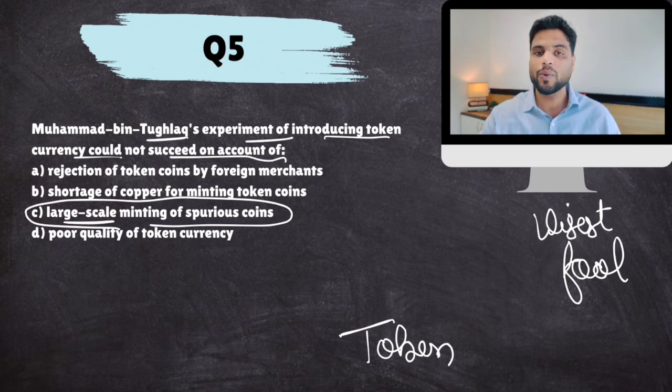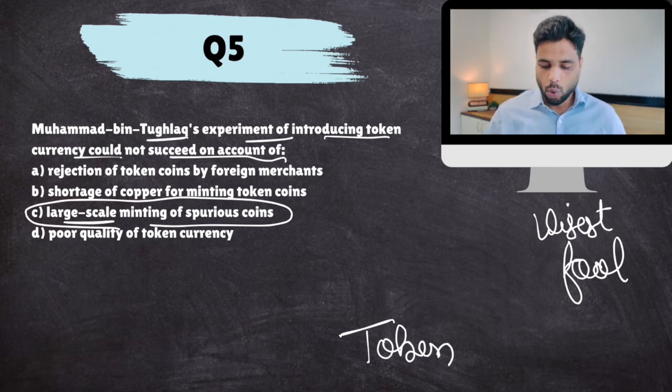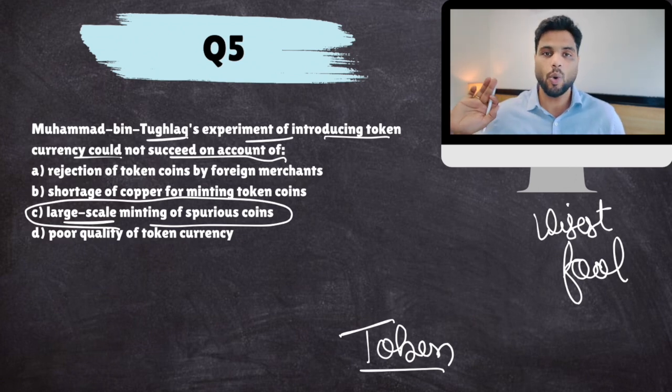And what people were doing was that they never had faith in this token currency of the Sultan. It was not a legal tender back then. I mean, the Sultan tried to make it a legal tender, but it lacked that authority. So what did the people do? They would pay taxes in token currency, copper, and they would hoard gold and silver in their own homes.